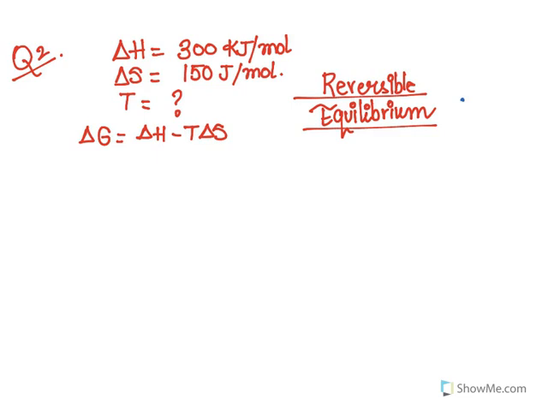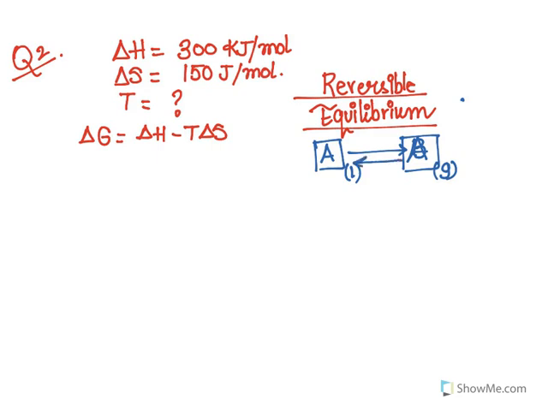So reversible equilibrium could be that we have, let us say, any system, and there are two ways in which we can have the material there. So in the system, we have the same compound, which is available in liquid form and in gaseous form.